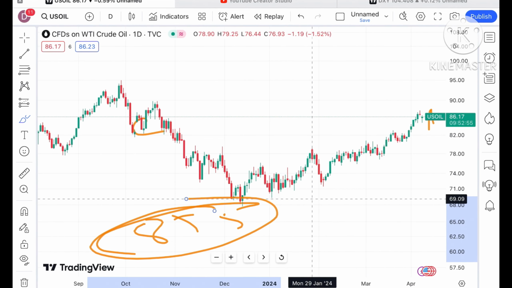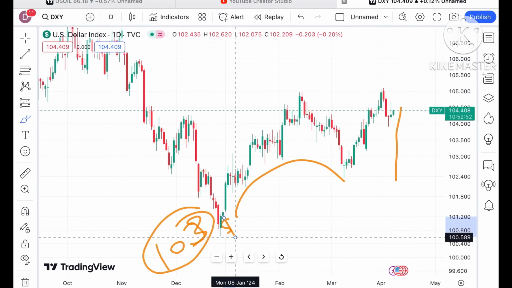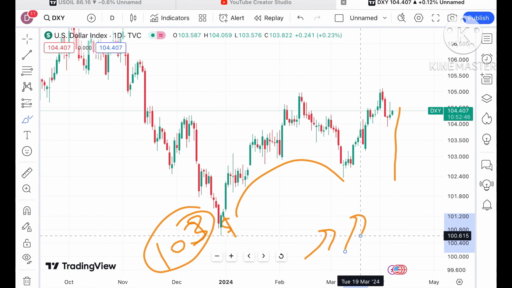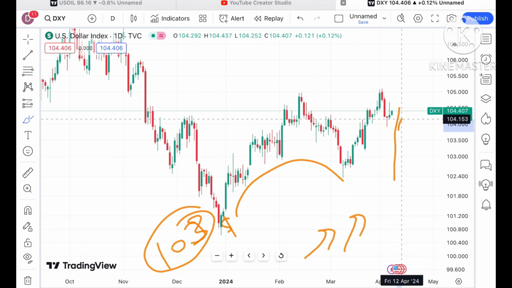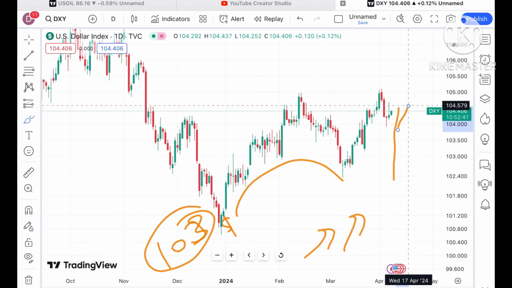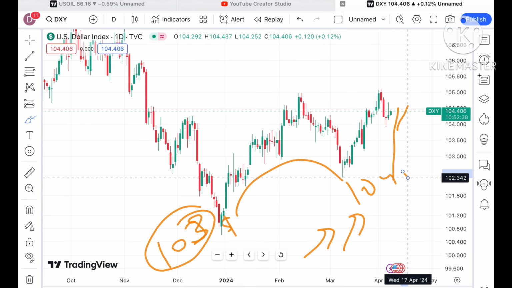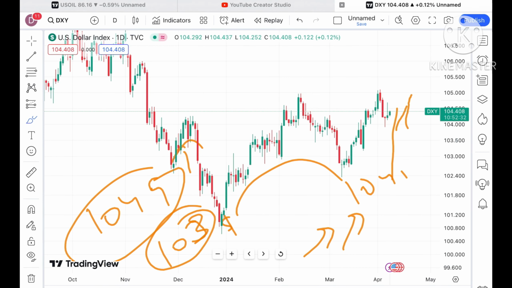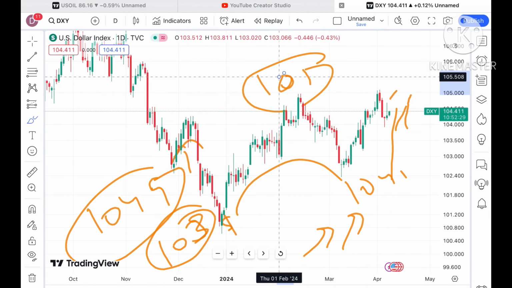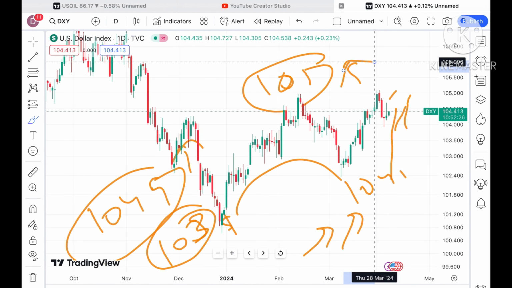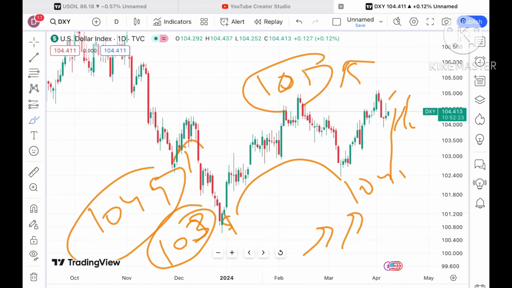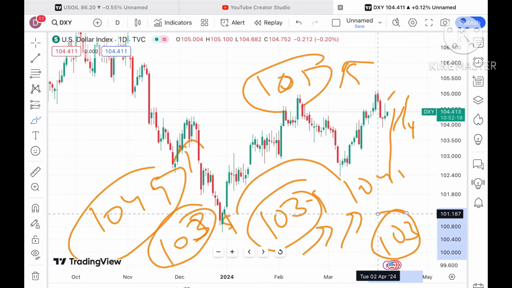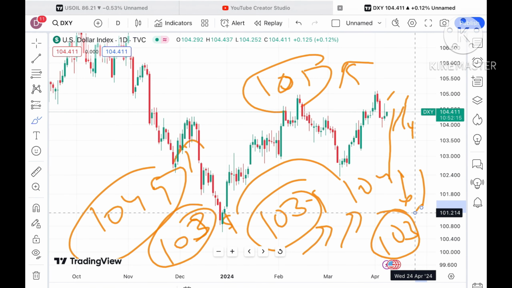So the probability of further upside is there, as we have seen continuous upside. If you look at the dollar index also, there is a higher high, and mostly the crude is moving along with the dollar prices. What we have seen in the last few months is that chances are very high that if the price sustains a level of around 104.5 in the dollar index, we can see further upside. As soon as the price goes up to 104.9, we can see a further high, and a probability of crossing a level of 105. As soon as the price goes above that level, there are chances of further upside. But if the price starts falling below 103.9, we can see a further downfall, and from there a probability of 103. And if the price falls below that level, a further fall.